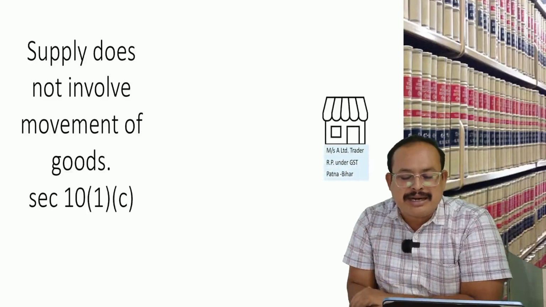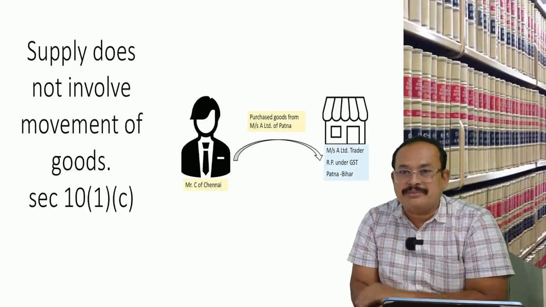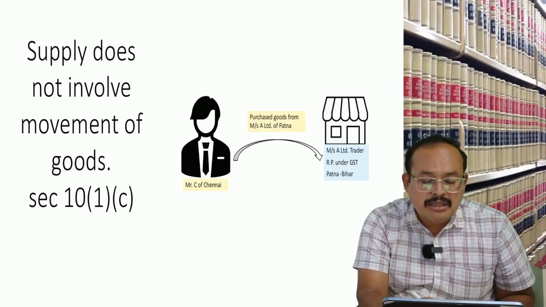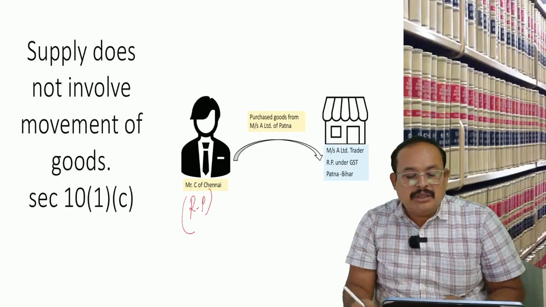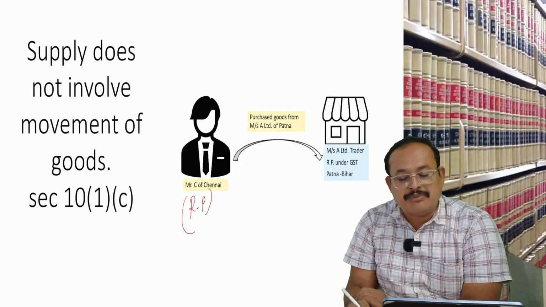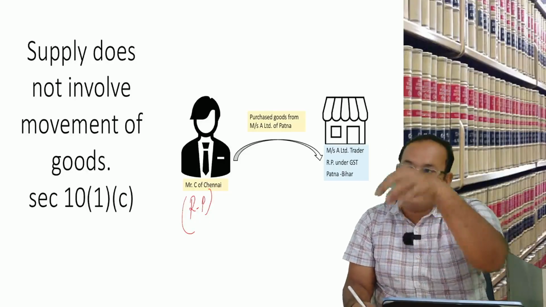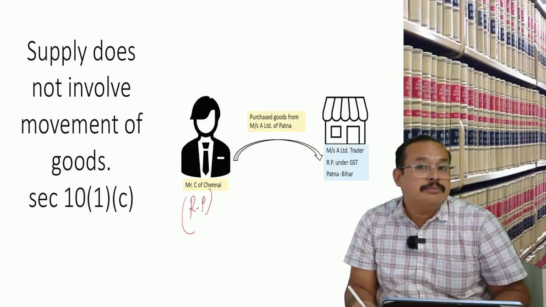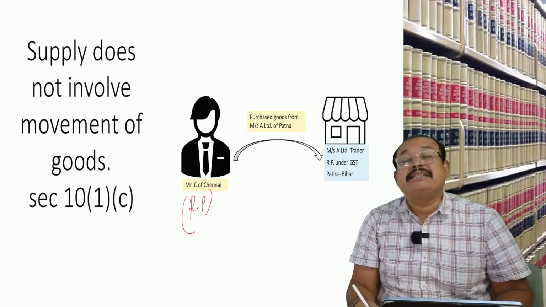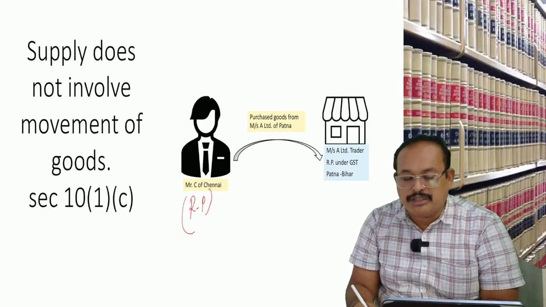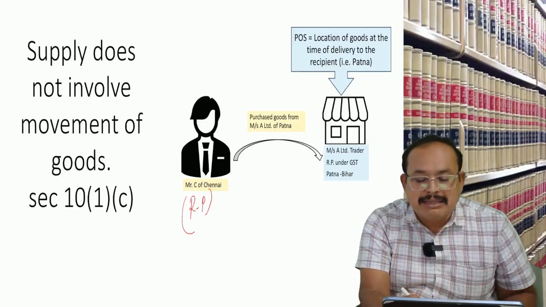Now, a limited trader, a registered person, a partner. A person came from Chennai, who is also a registered person. I am referring to a registered person only, because the amendment is taking place now. The registered person came all the way from Chennai to Patna, Bihar, to his shop. In his shop, he purchased the goods. The goods are available in the shop. Where are the goods located? Patna. Location of supplier? Patna. Is it interstate or intrastate? Intrastate supply, liable for CGST, SGST, provided the transaction should be dash.